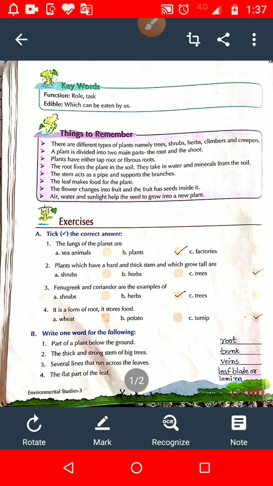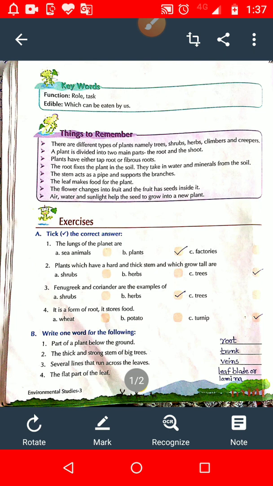Now students, let's discuss why plants are known as the lungs of the planet. In the beginning of the chapter I told you, plants are very important in our life, for human beings also and for animals also, because the reason is that our living gas is oxygen. Without oxygen, life of human beings and animals is not possible.